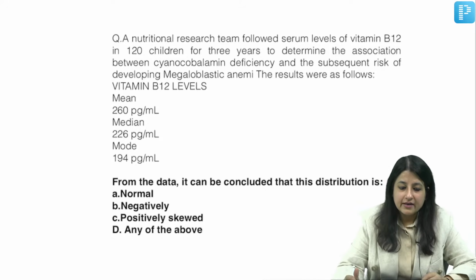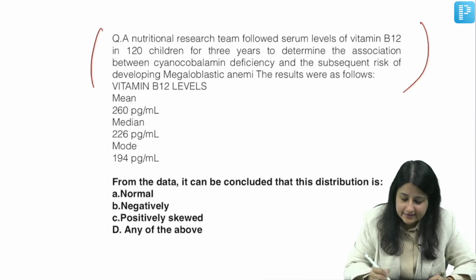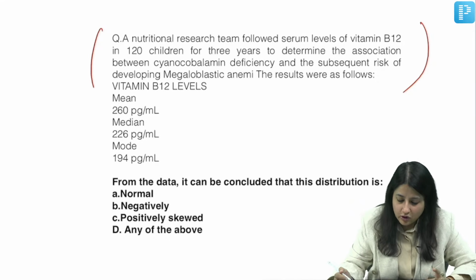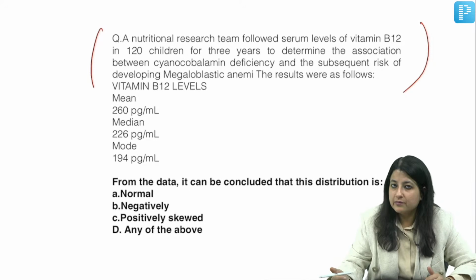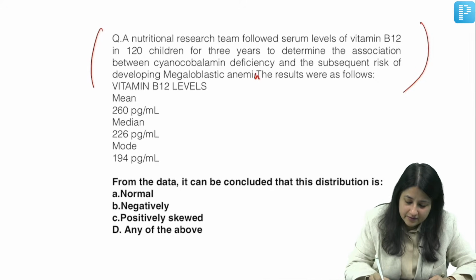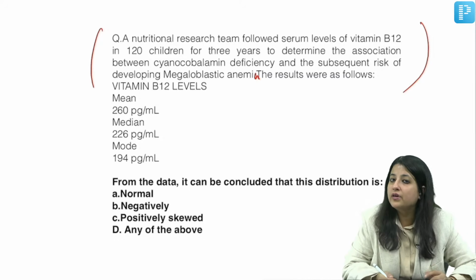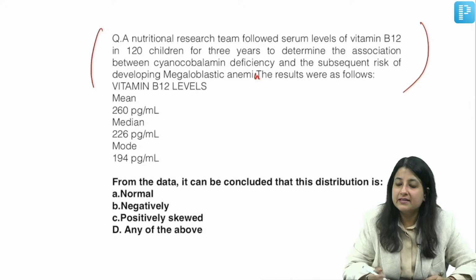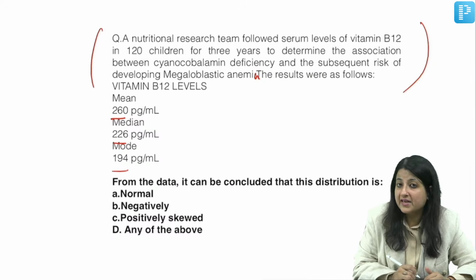Alright. Chalo, let's look at this one. So, this whole thing is a story, guys, that a nutritional team followed serum levels of vitamin B12 in 120 children for 3 years to determine the association between cyanocobalamin deficiency and subsequent risk of developing megaloblastic anemia. The results were as follows. Mean का value दिया हुआ है, median का value दिया हुआ है, mode का value दिया हुआ है. Now, what do you mean by this? So, you can see mean is 260, median is 226, mode is 194.